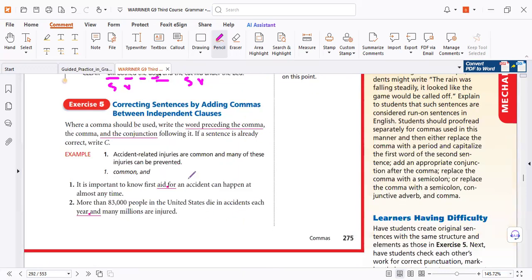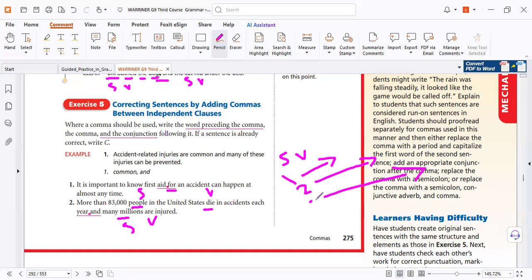Now here we have a lot of exercises. When you find the 4 fanboys, you need a comma before. Here, fanboys again. But always check the rules, the subject, the verb. Here we have subject, and then verb. So subject and verb, and the rest phrases. And remember the rules, Mr. John. To find the subject and the verb quickly, delete all the phrases. Delete all the relative clauses. Delete all the non-essential. Find them and delete them. After that, you can find the subject and verb in seconds, as we do. That's why.